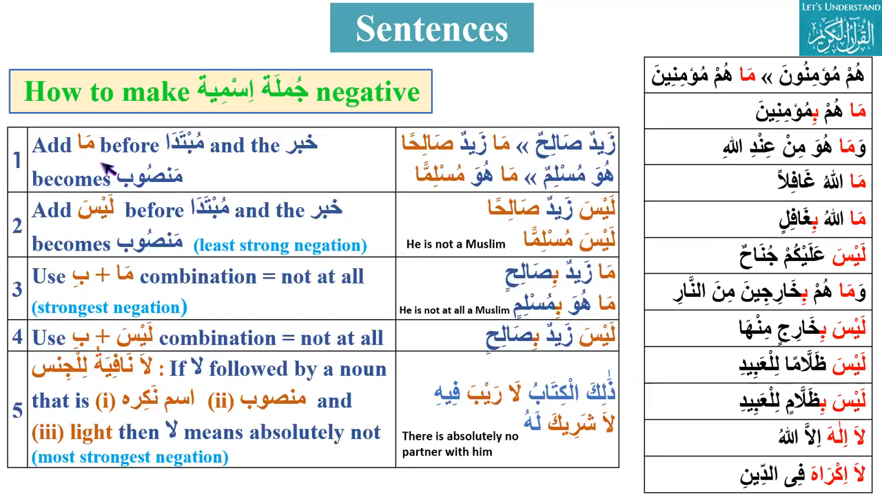Ma before mubtada changes the khabar to mansub. Laisa does the same thing, and it is the least strong. Laisa, what does Laisa do? Change the khabar to mansub. When it comes before mubtada, it changes the khabar to mansub. Okay, and then the next combination is? Ma B combination, the strongest negation. It means not at all. And Laisa B combination is the same, not at all.